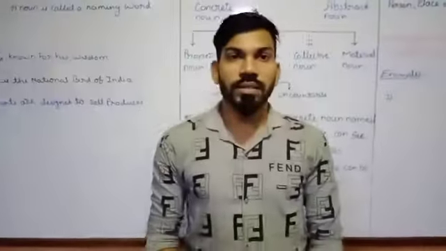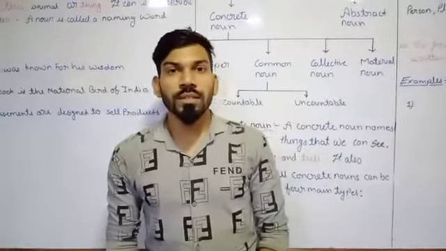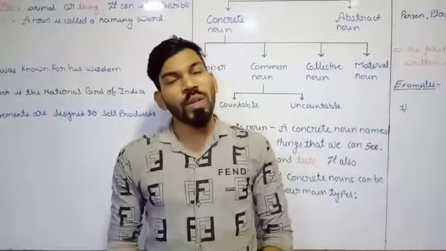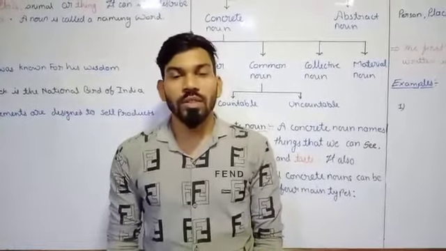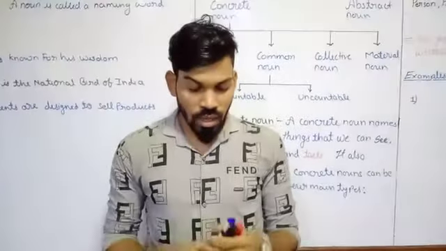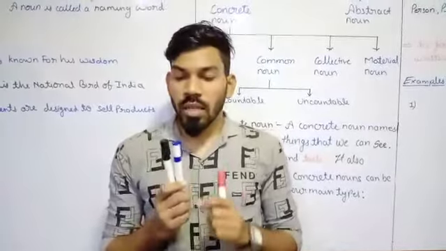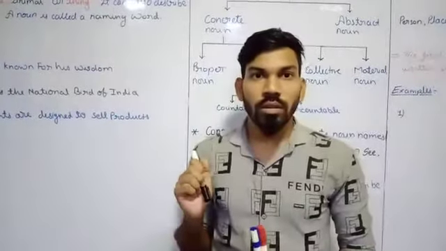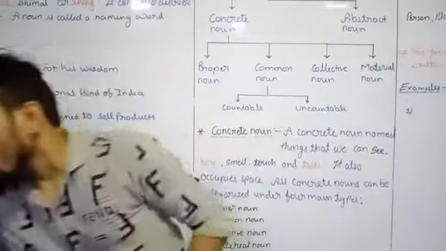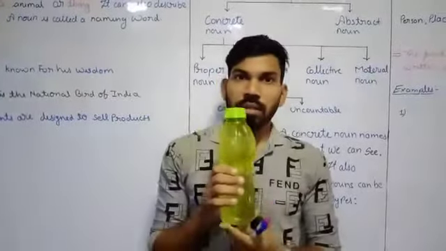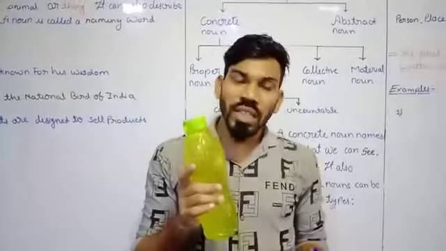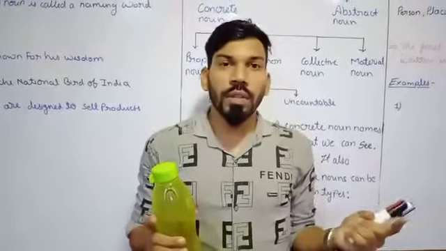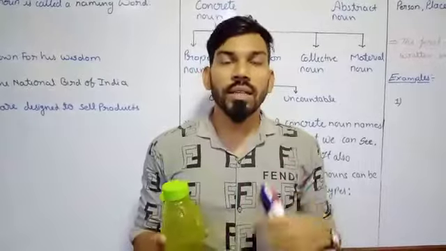Good morning, students. Before we start our next topic in English grammar, I have a few questions in my mind. So let's discuss that. I have this thing, by using it I write on a board. Or I can say, I have this thing, by using it I carry the water wherever I go, and by using that I drink the water.